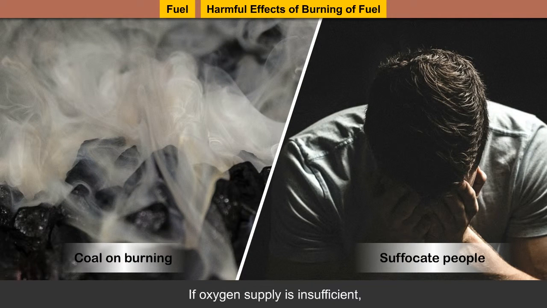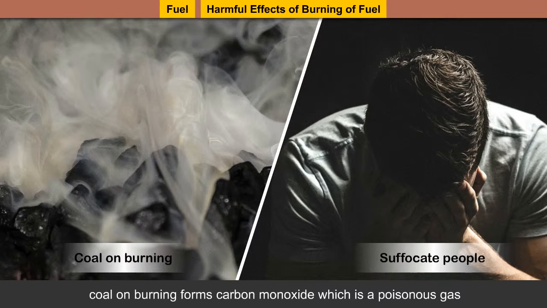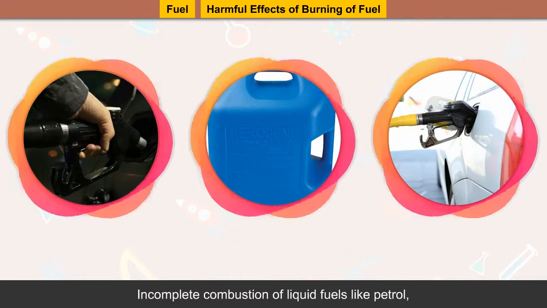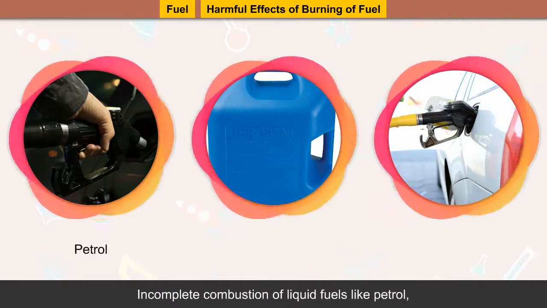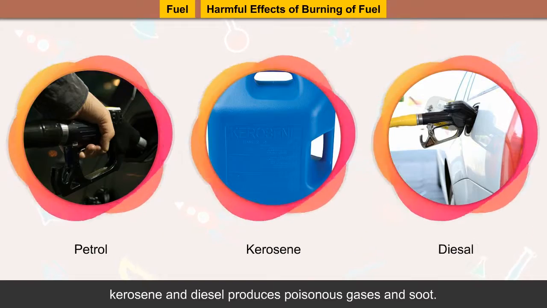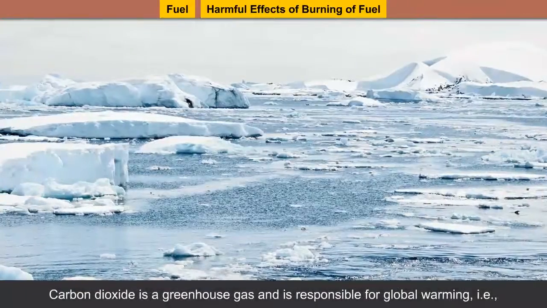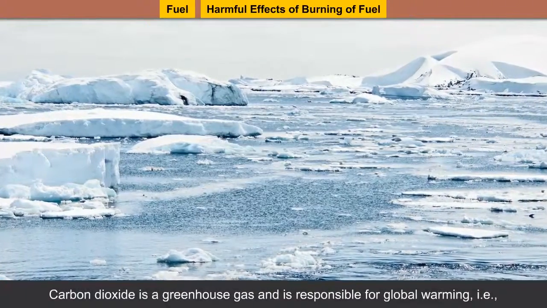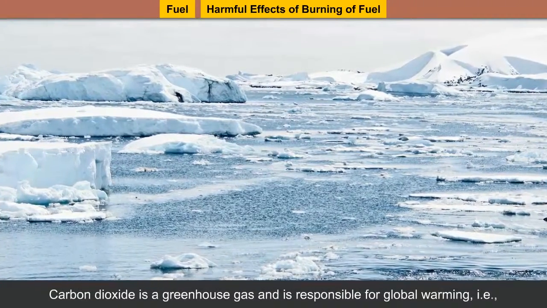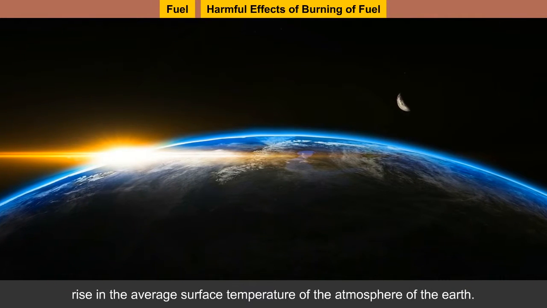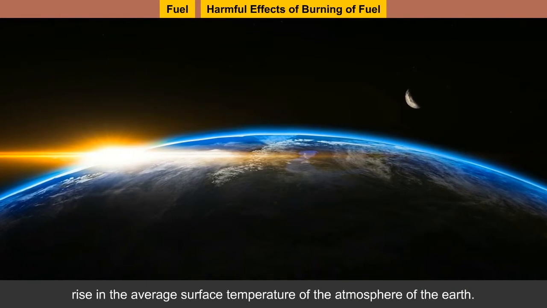If oxygen supply is insufficient, coal on burning forms carbon monoxide, which is a poisonous gas and can suffocate and kill people exposed to it. Incomplete combustion of liquid fuels like petrol, kerosene and diesel produces poisonous gases and soot. Carbon dioxide is a greenhouse gas and is responsible for global warming, that is, a rise in the average surface temperature of the atmosphere of the Earth.